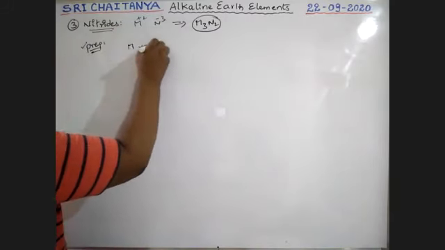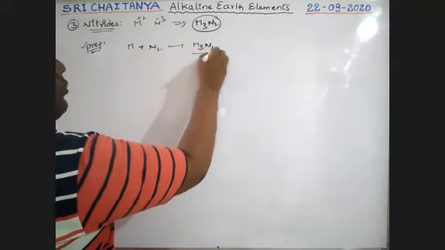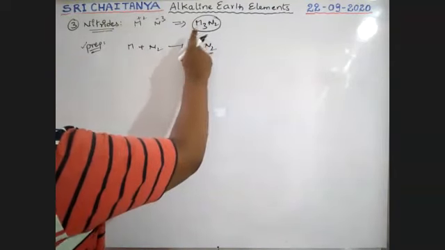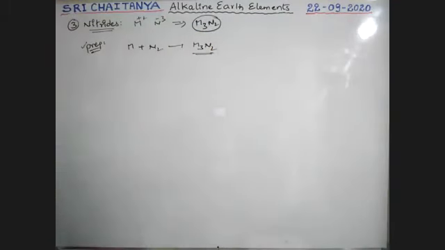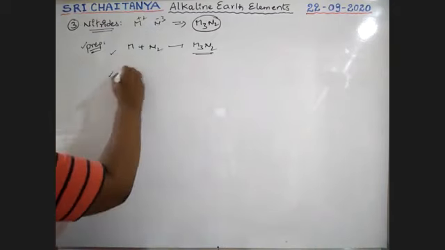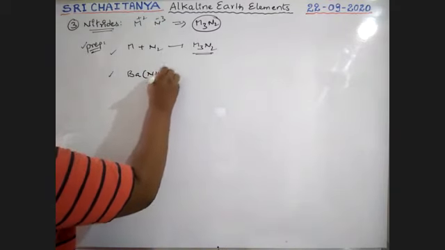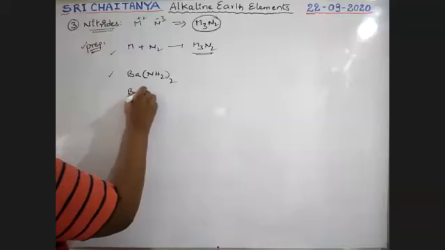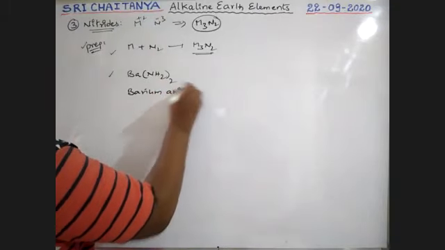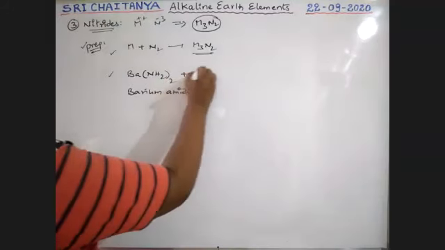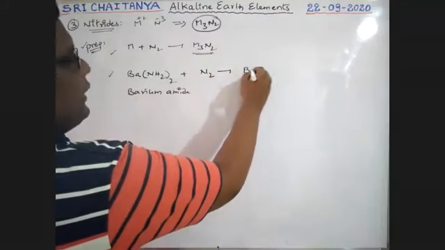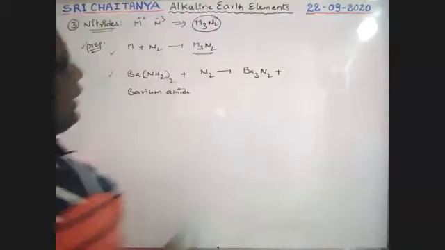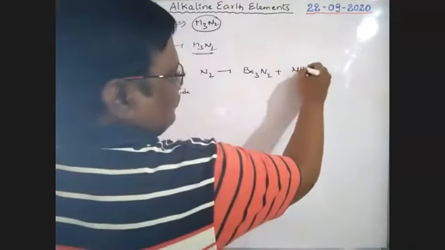When a metal reacts with nitrogen directly, that gives the respective metal nitride. Now, another way of preparation: when barium amide reacts with nitrogen, that gives barium nitride, and ammonia gas is evolved.